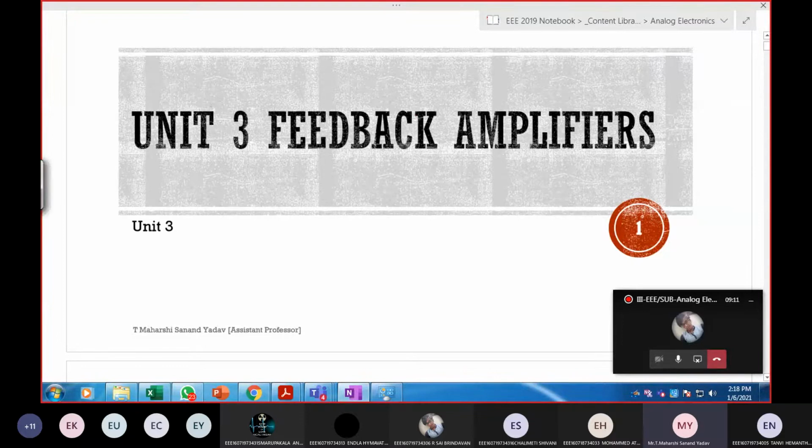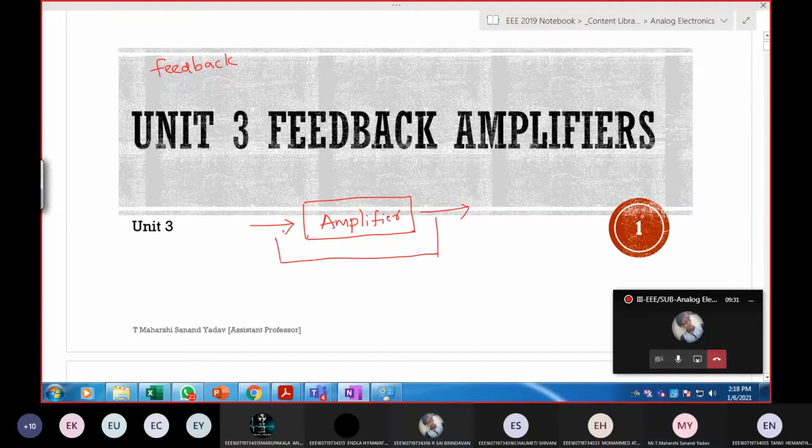So what is feedback? A part of output is supplied to the input, sir, to know the efficiency of the output quantity. And what is the difference between amplifier and oscillator? Positive and negative feedback, sir. Which one is positive and which one is negative? Oscillator positive, sir. Amplifier negative. Okay, oscillator is positive feedback and amplifier is negative feedback.